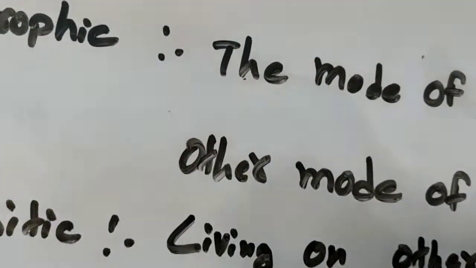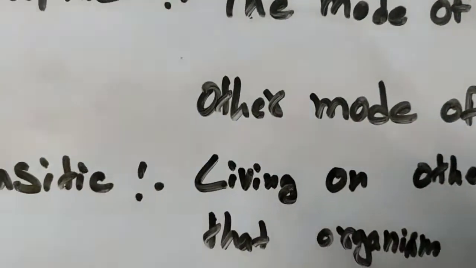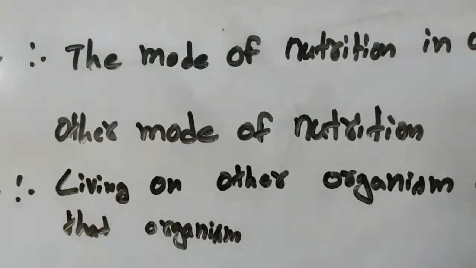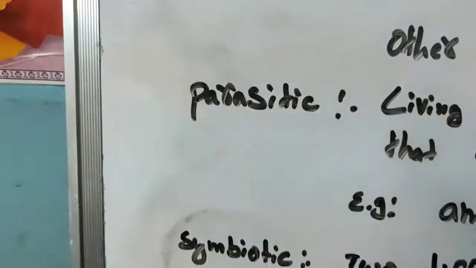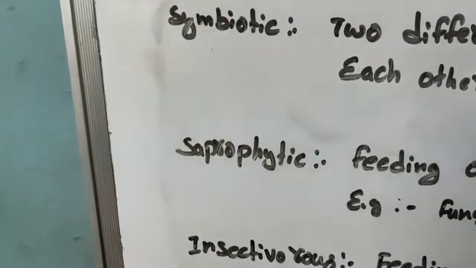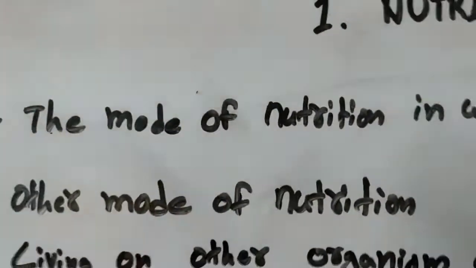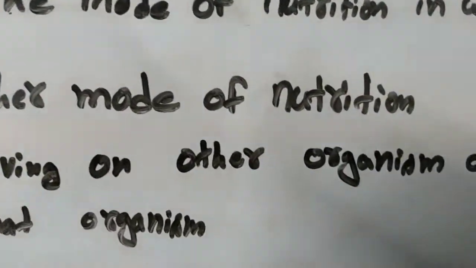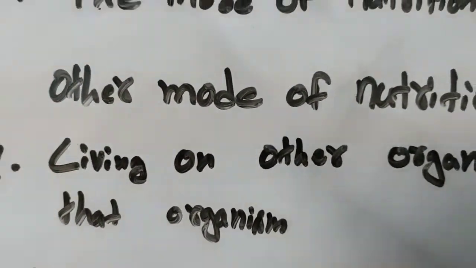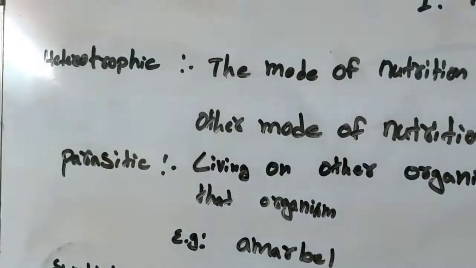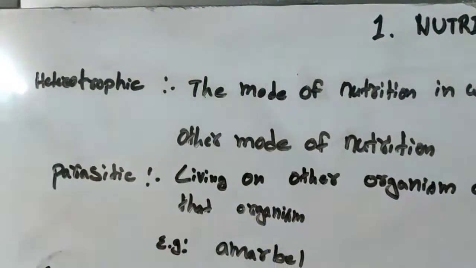Not only the autotrophic and heterotrophic modes, some other modes of nutrition are also present. What are the other modes of nutrition? They are parasitic, symbiotic, saprophytic and insectivorous plants. Why these other modes of nutrition? We may get the doubt, that there is an autotrophic mode of nutrition for plants and a heterotrophic mode of nutrition also.